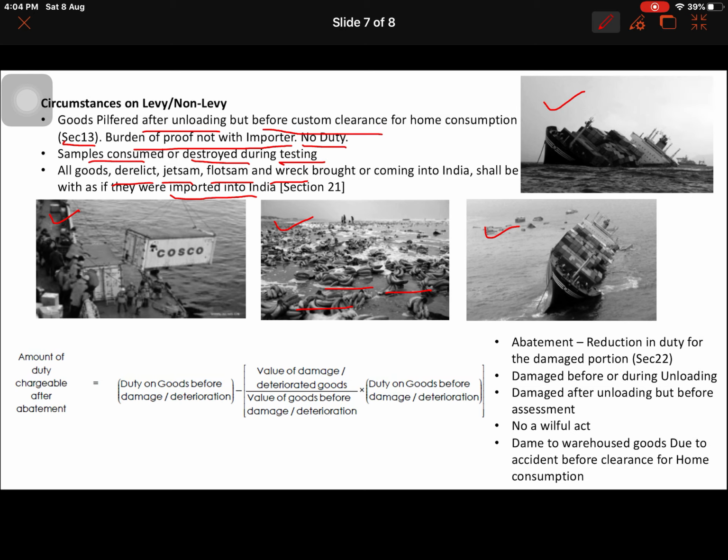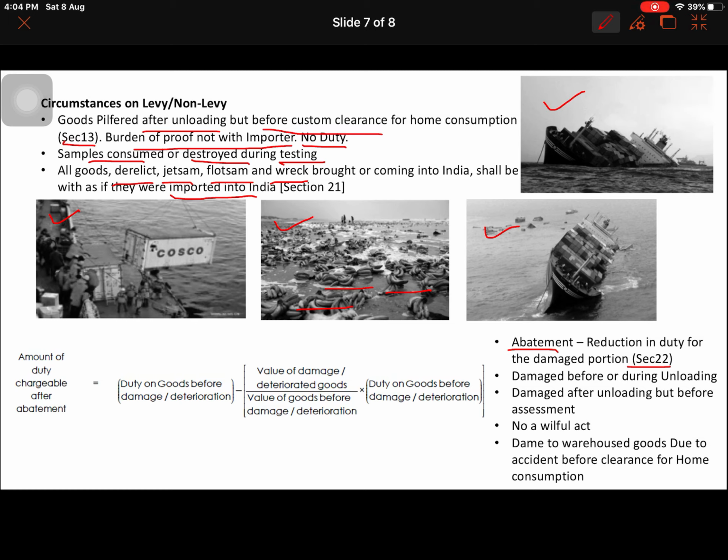At the same time, a container offload, just think, guys, if it comes to somebody's hand, they may sell it at a low cost, and this will also affect the domestic industry, and that's why it is considered as import. Okay, so next we are going to see about abatement, which is in section 22.